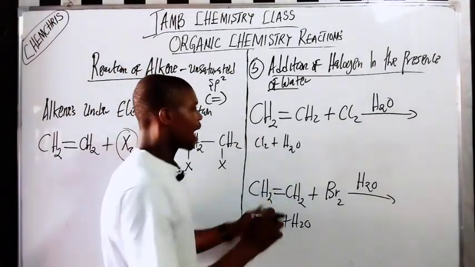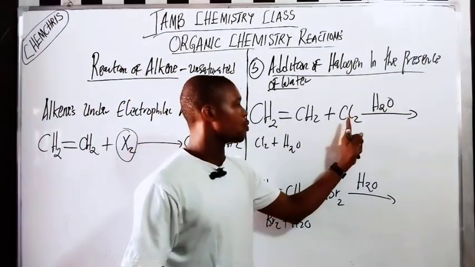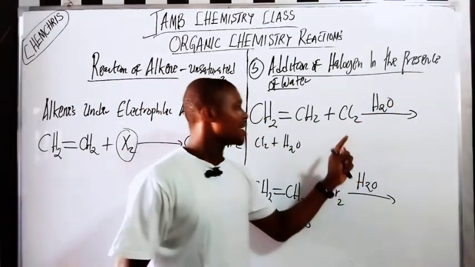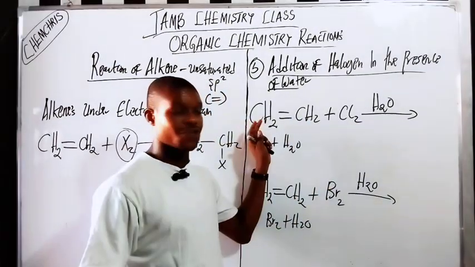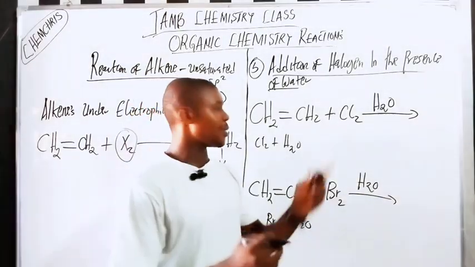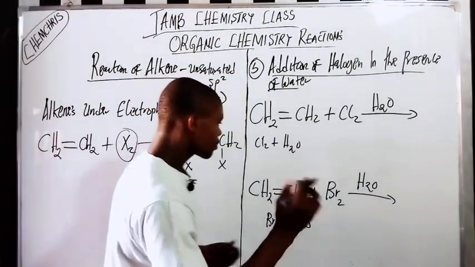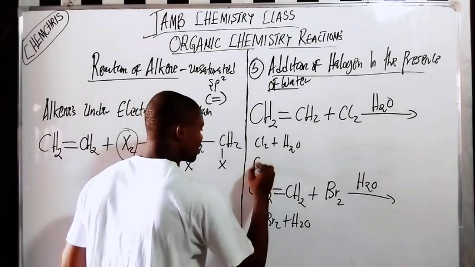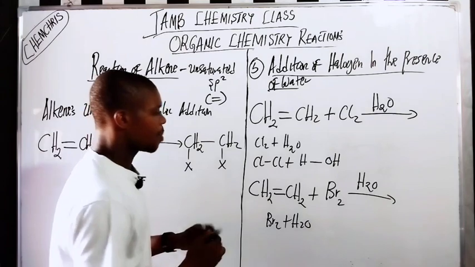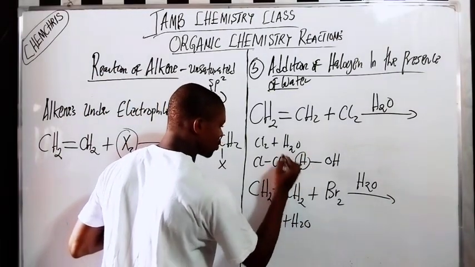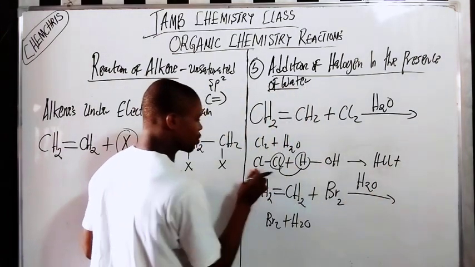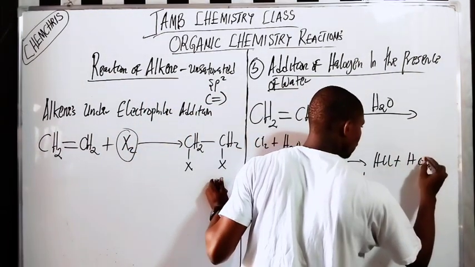Now look at what will happen here. As if there is no water, one chlorine will be added here, one chlorine will be added here. Finish, you get your reaction. But immediately you add water, instead of reacting straight to this one, the two of them will react to produce a different species that is added to this one here. So here we have Cl2 plus HOH. These two will react together to form HCl plus HOCl.